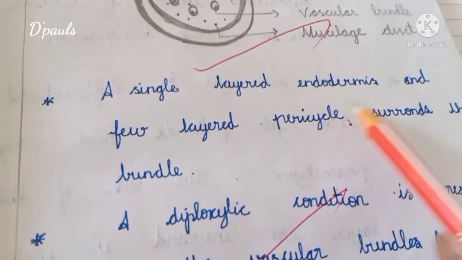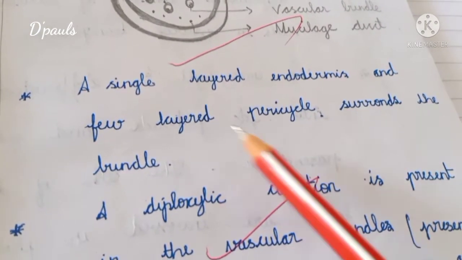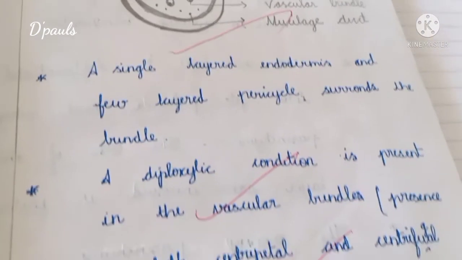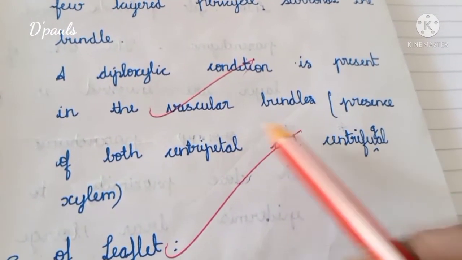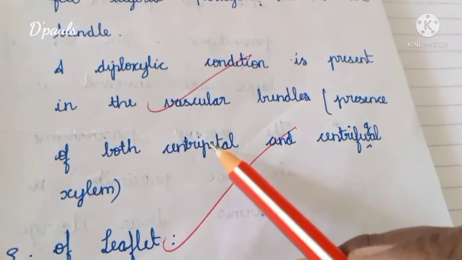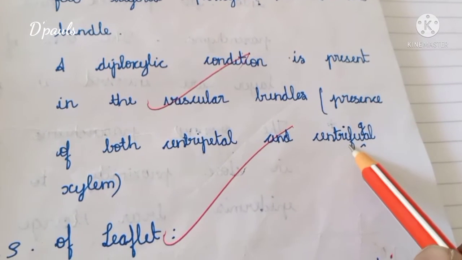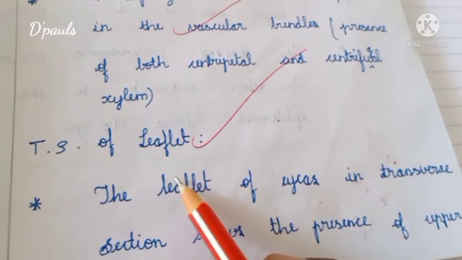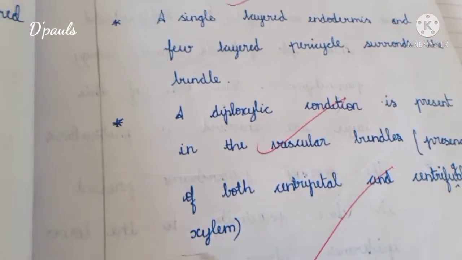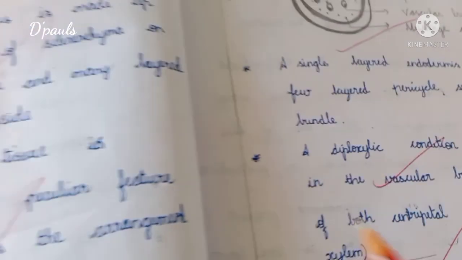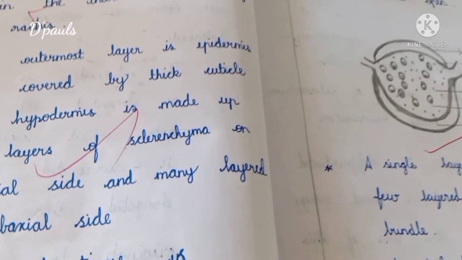A single layered endodermis is present. A few layered pericycle is there. A diploxylic condition is present, where the vascular bundles have both centripetal and centrifugal xylem. And this is about your rachis. So till this you will have to write for the rachis. Children, it will be a detailed long answer.